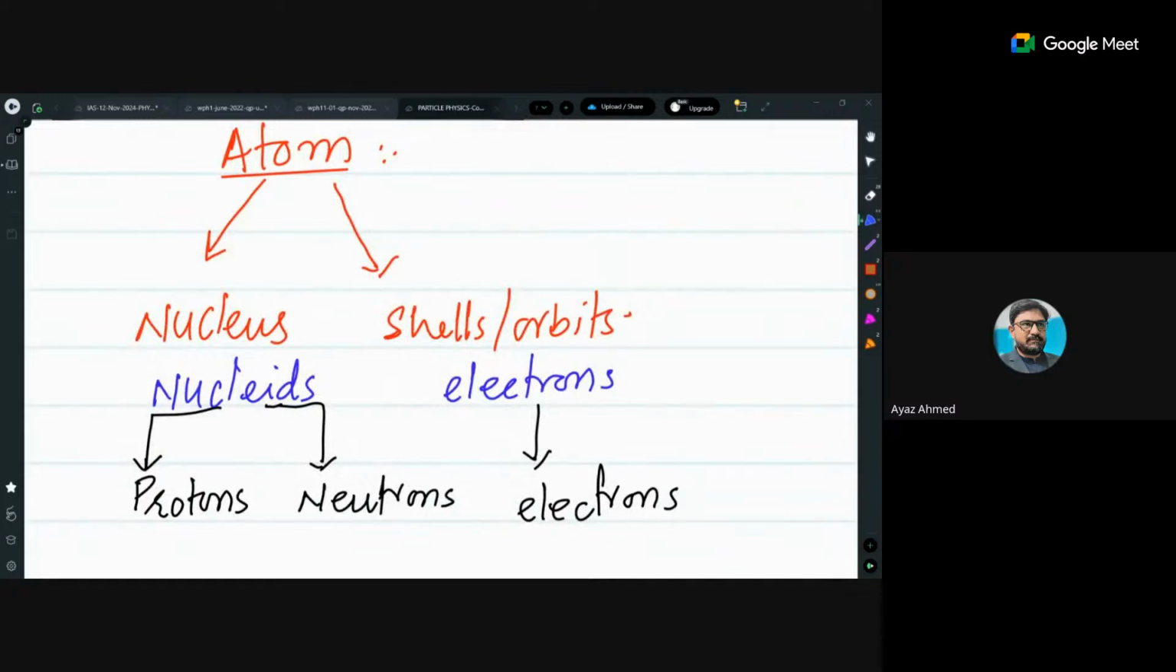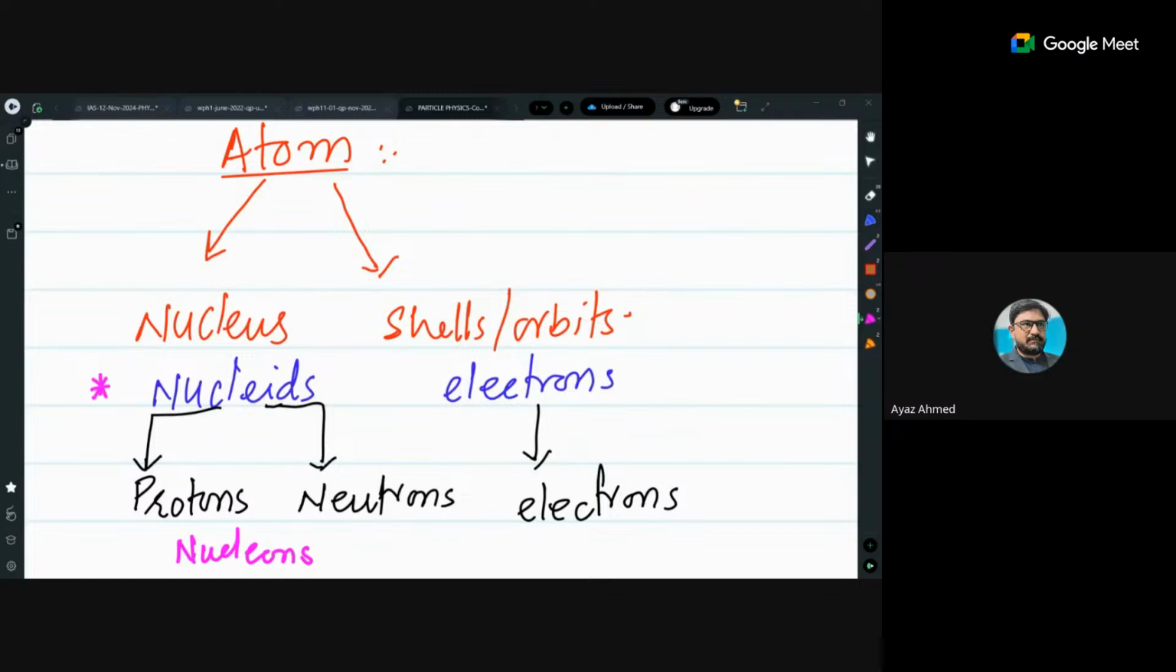When we talk about the atom, it comprises two main parts. One is the nucleus. The second is its outer shells, which consist of electrons, also named orbits. The nucleus consists of nucleides, a new term, and those nucleides are basically protons and neutrons. Overall, we call them nucleons, right? What do we call them?